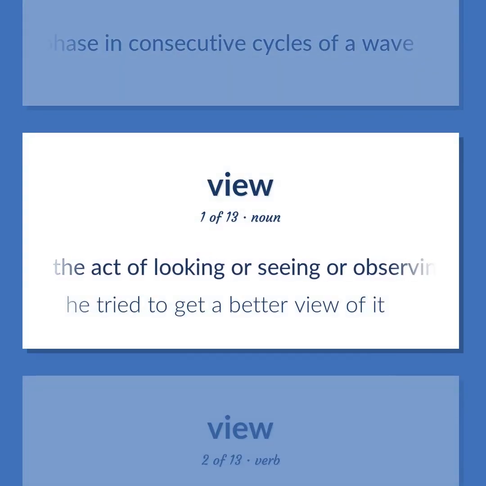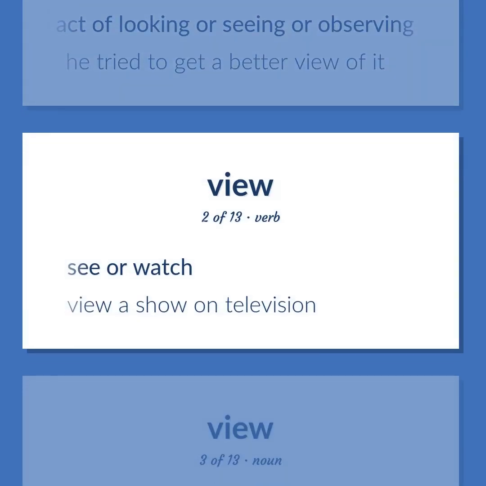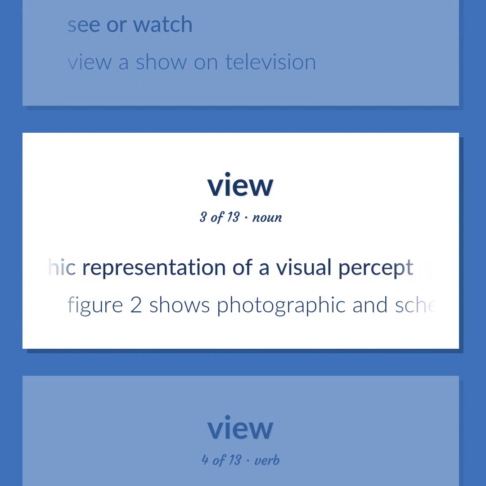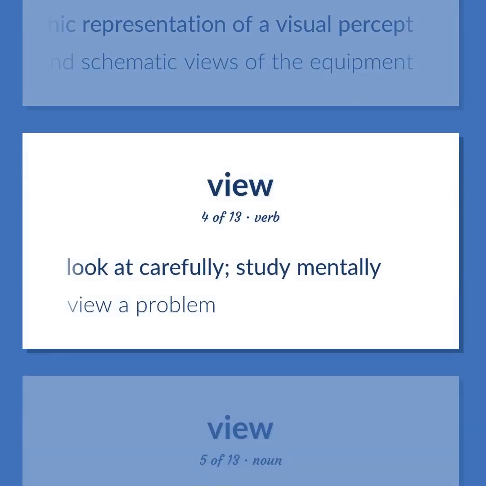The act of looking or seeing or observing. He tried to get a better view of it. See or watch. View a show on television. Graphic art consisting of the graphic or photographic representation of a visual percept. Figure 2 shows photographic and schematic views of the equipment. Look at carefully, study mentally. View a problem.